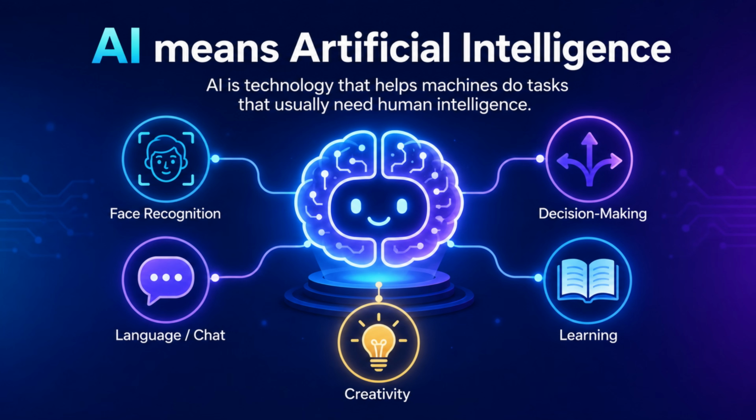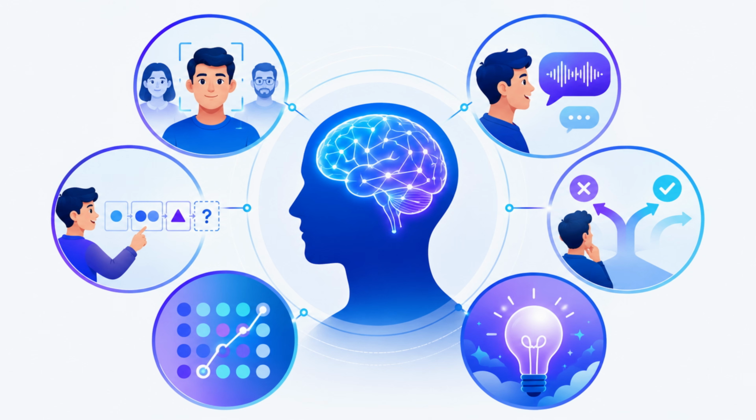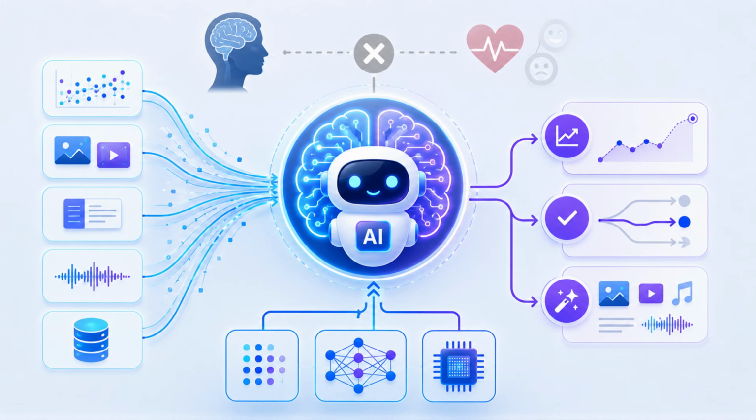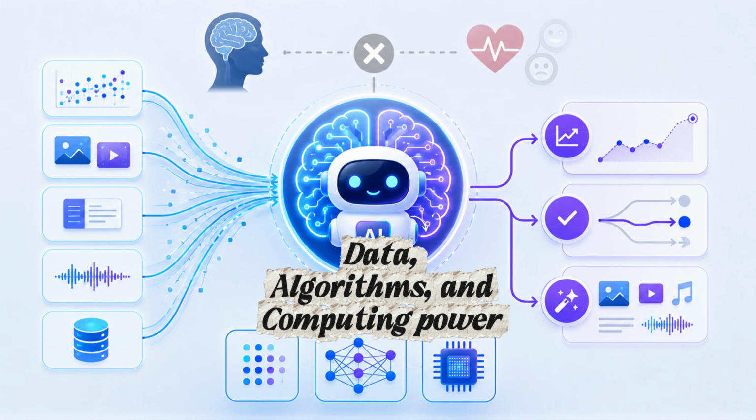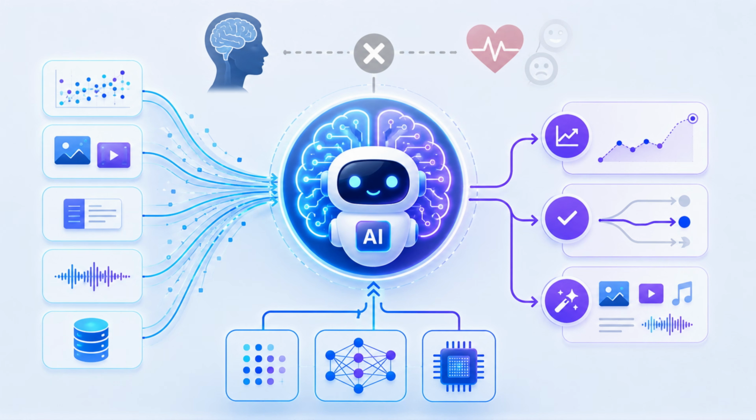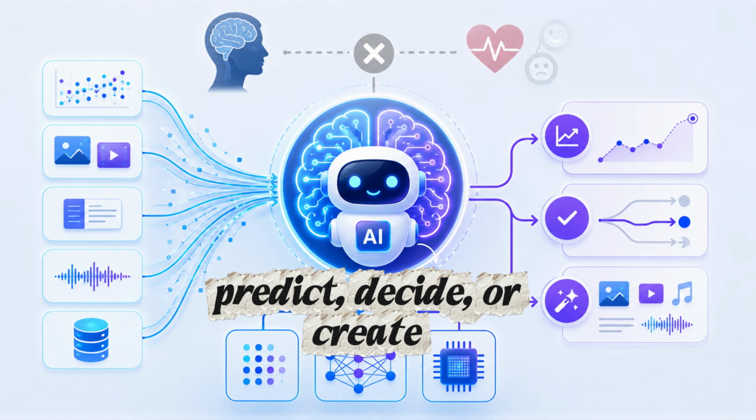What is AI? AI means artificial intelligence. In simple words, AI is technology that helps machines do tasks that usually need human intelligence. Humans can recognize faces, understand language, make decisions, learn from examples, notice patterns, and create ideas. AI tries to help machines do similar things using data, algorithms, and computing power. But here is the important part: AI does not think exactly like a human, and it does not have feelings. Most AI systems find patterns and use those patterns to predict, decide, or create.